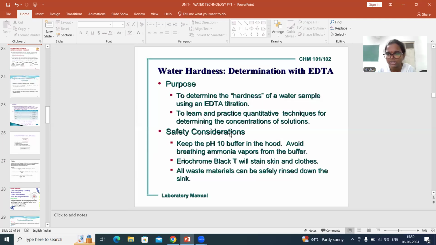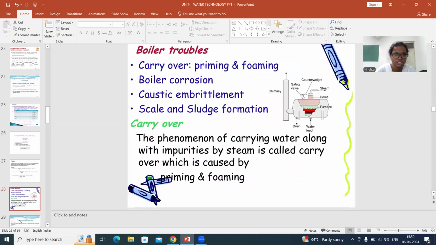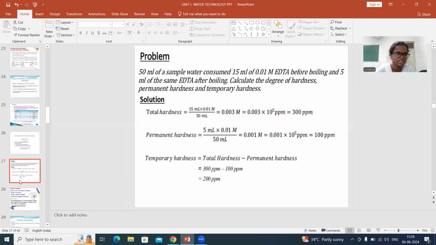And the best part of this experiment is just by simple titration, you can easily calculate total, permanent, and temporary hardness in the given water sample. Even if you don't know what type of salts are present and how much amount of salts are present, you can very easily calculate the amount of hardness present in the water sample. It's very simple also. This experiment we will do in the upcoming lab, and you will understand this very clearly.